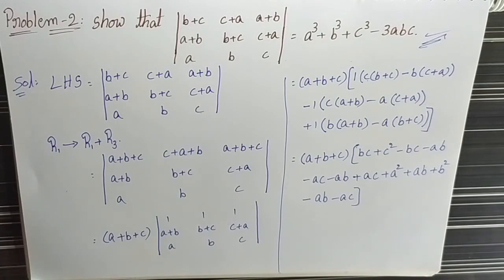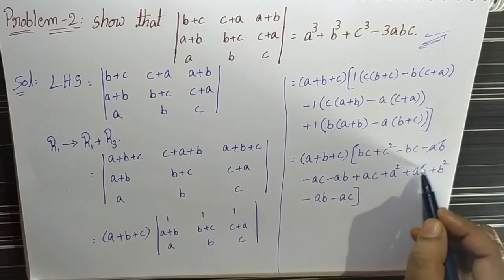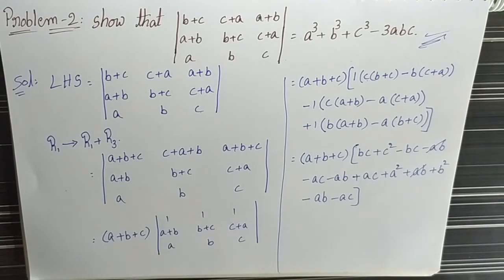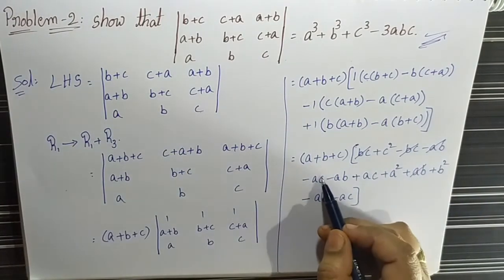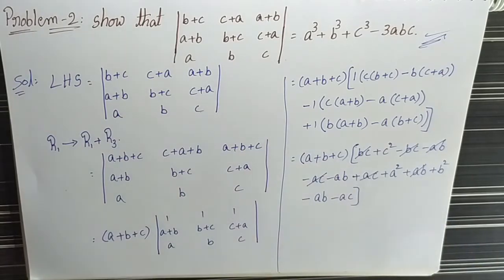Here we can cancel the similar and opposite terms: plus ab and minus ab get cancelled. In the same way, plus bc minus bc, and also plus ac minus ac.